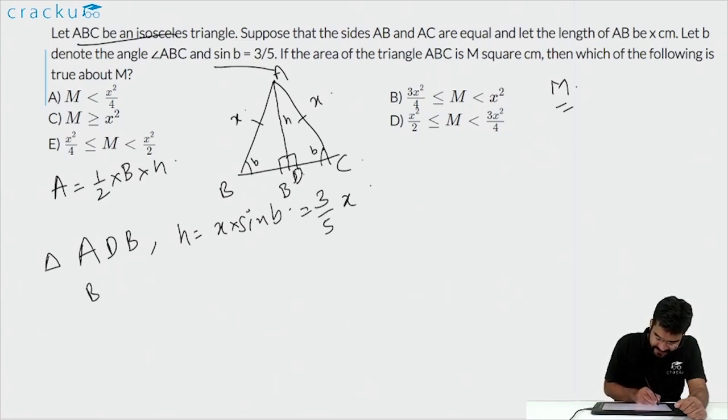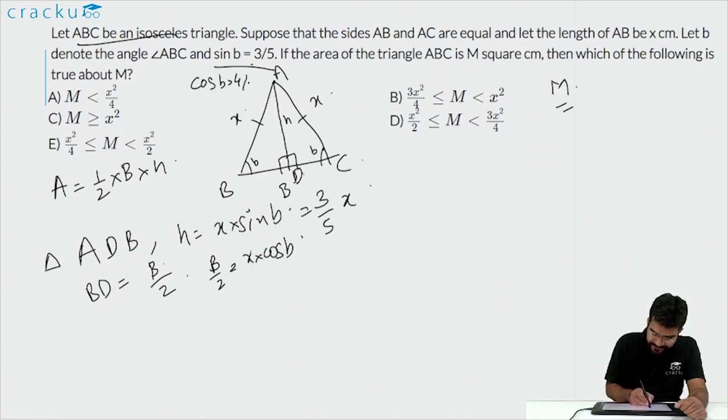Similarly, BD will equal B by 2, where B is the base of the triangle, which is equal to BC. Now again in this triangle ADB, we know that B by 2 is equal to x into cos B. As sine B is equal to 3 by 5, cos B will equal 4 by 5, because sine square B plus cos square B has to be equal to 1. So you can calculate that when sine B is equal to 3 by 5, cos B has to be equal to 4 by 5. So B by 2 is equal to 4 by 5x.